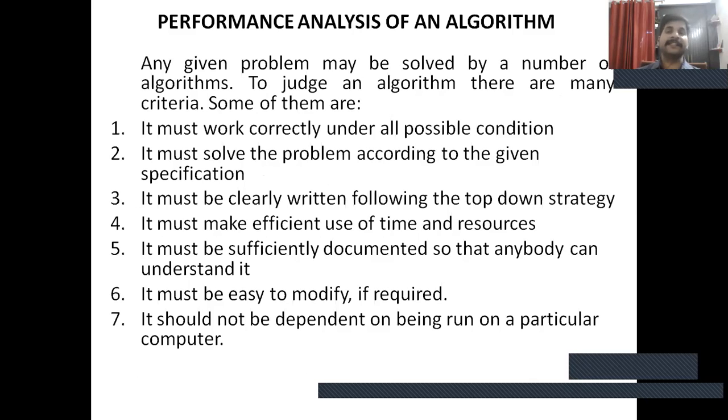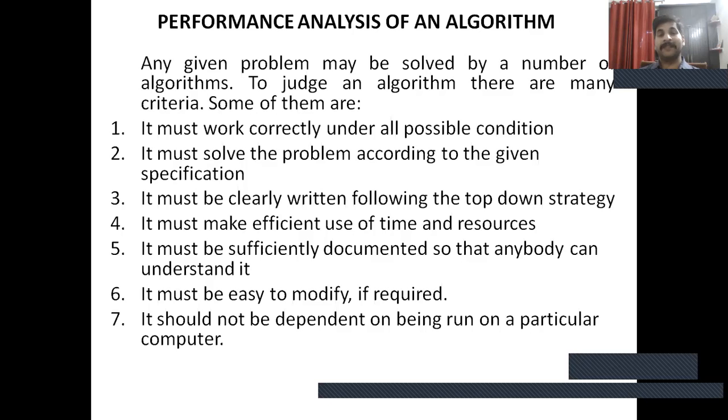Performance analysis of an algorithm. Any algorithm's performance can be judged in many ways. To judge an algorithm there are many criteria, some of them: the following general instructions we measure for an algorithm's performance. It must work correctly under all possible conditions.